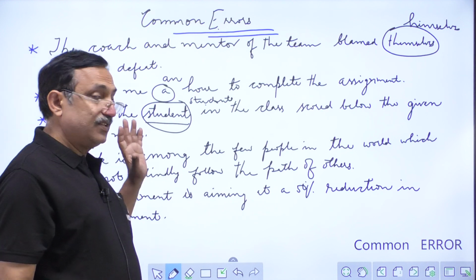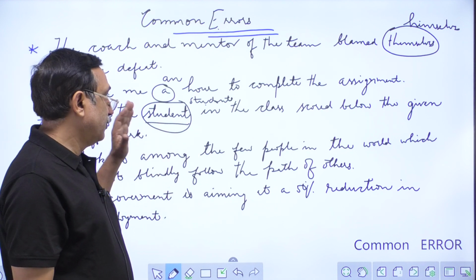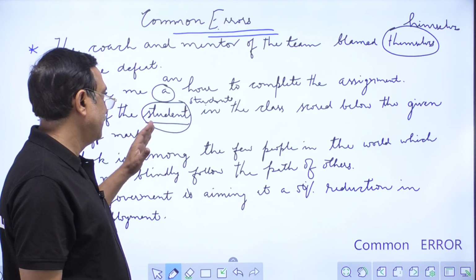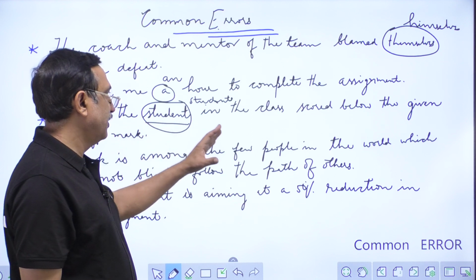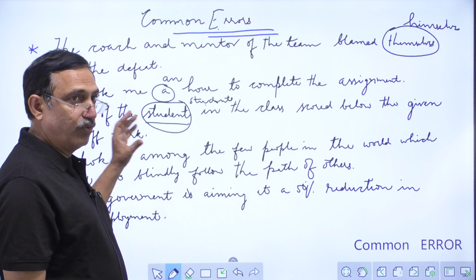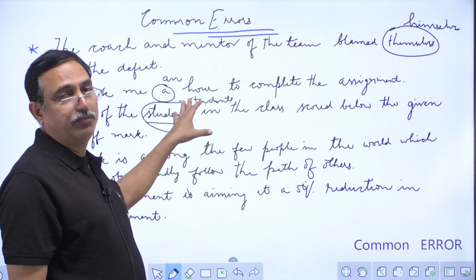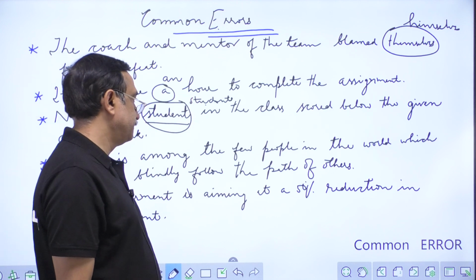So the word students should be in plural. None of the students in the class scored below the given cutoff. Not even one, that is none. So we have to use a plural subject here.